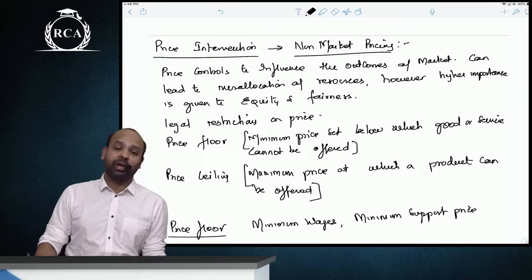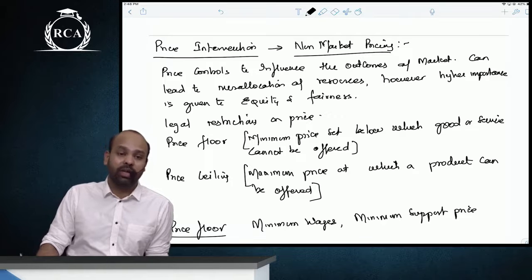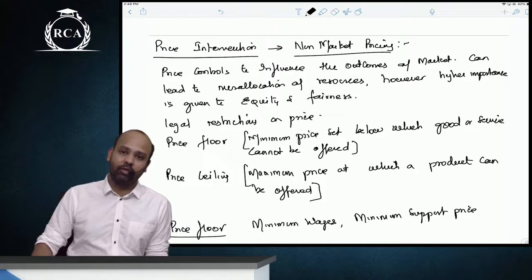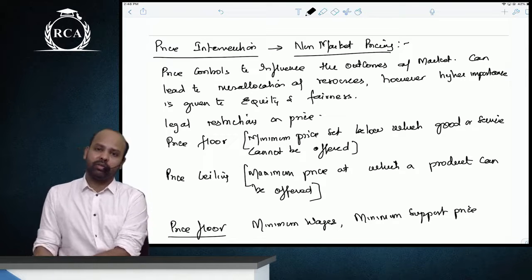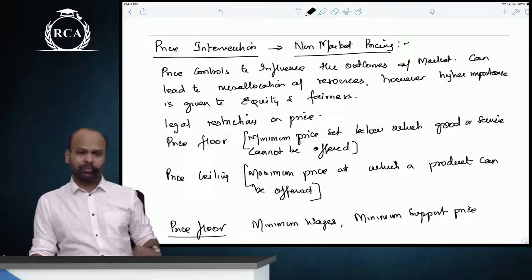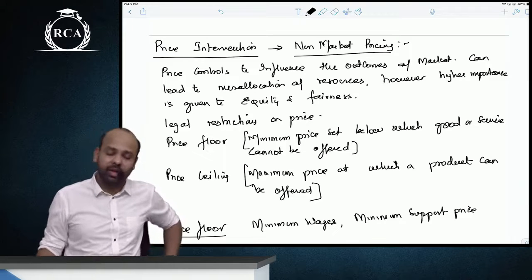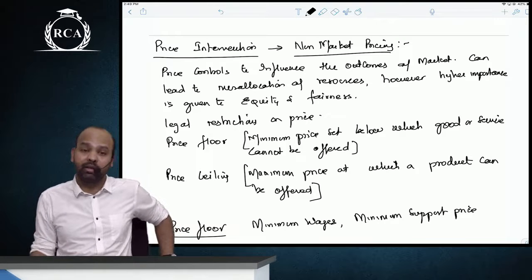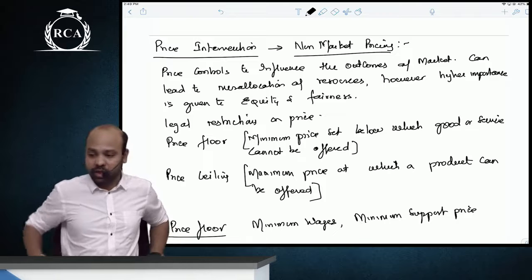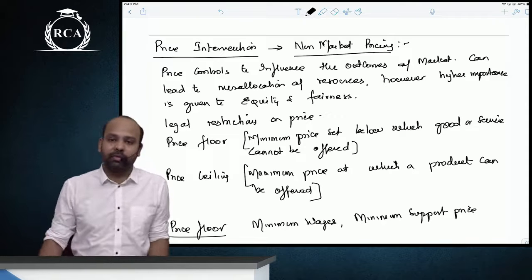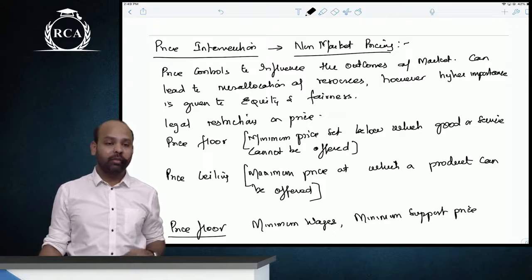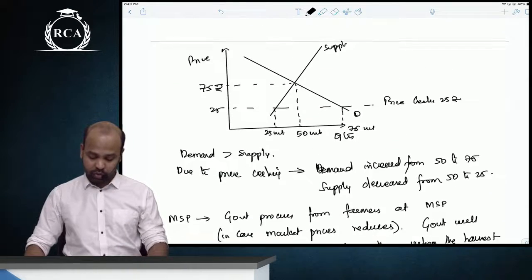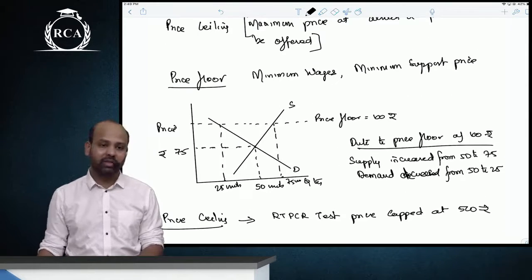In case of price floor, wherein you have to charge a minimum price, you cannot charge below this, the demand will be less, the supply will be more. In case of a price ceiling, that is putting a maximum price, automatically the demand will be more, supply will be less. This is what you should know. In one case, demand is greater than supply. In one case, demand is less than supply.